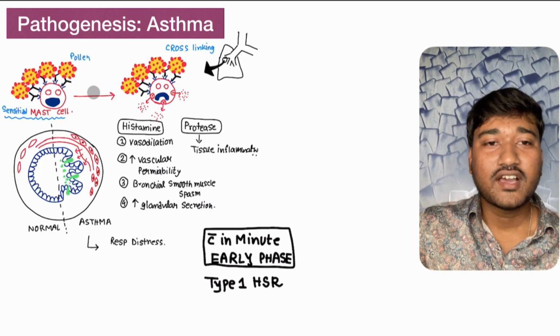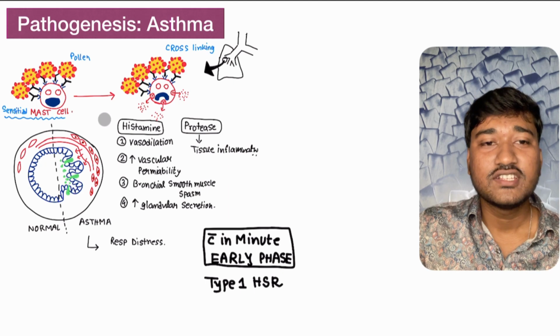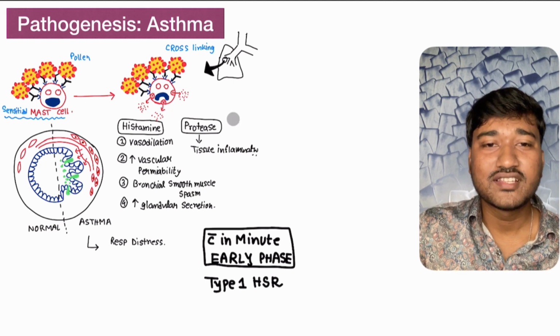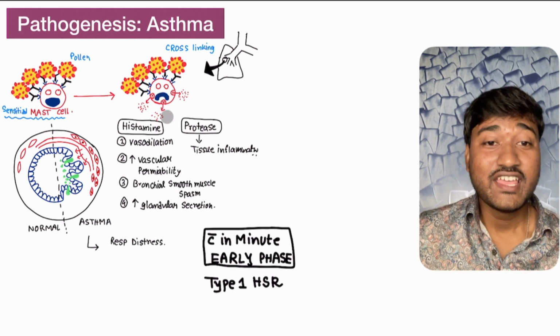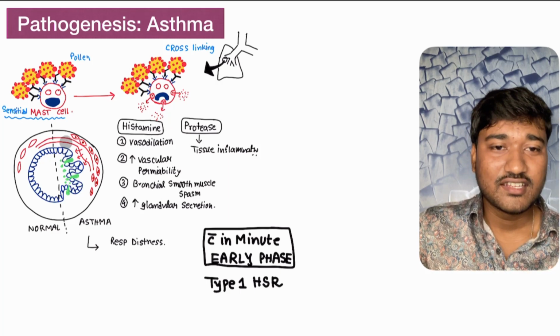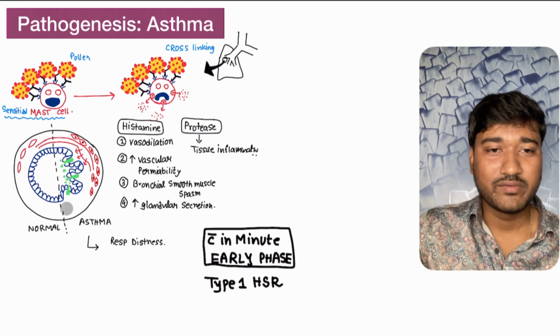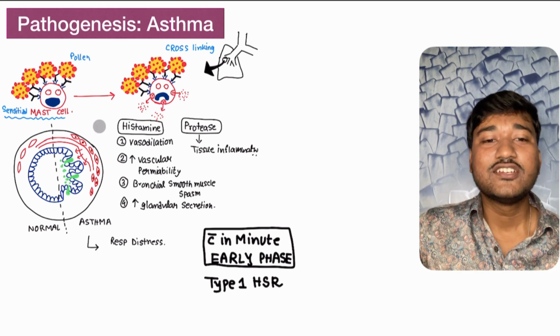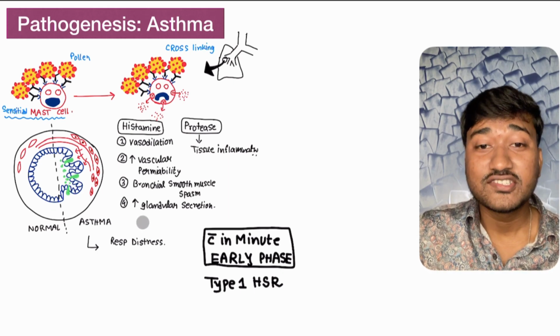Next time the pollen comes, it leads to cross-linking, and eventually the sensitized mast cell degranulates, becomes totally angry bird, and produces your histamine. This histamine produces too much mediation here, leading to vasodilatation, increased vascular permeability, and all that eventually leads to asthma, and there is respiratory distress initially.